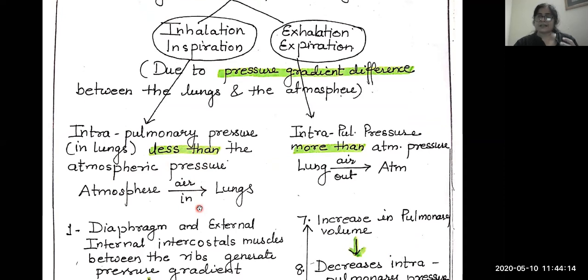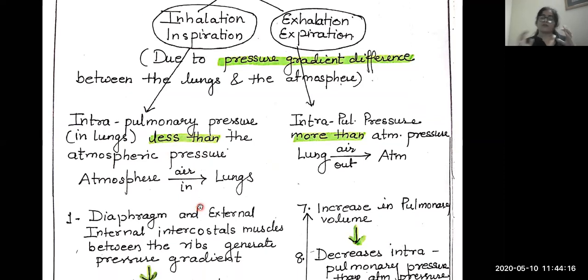And how is this pressure gradient created? For this, there are special structures, as we have already discussed, the diaphragm. The diaphragm is a muscular partition between the abdomen and the thorax or chest cavity. It is a muscular partition. This diaphragm helps to maintain the pressure in the rib cage or in the lungs.